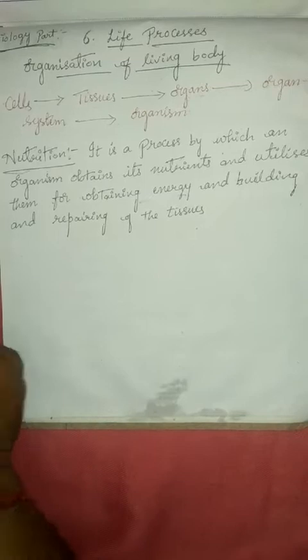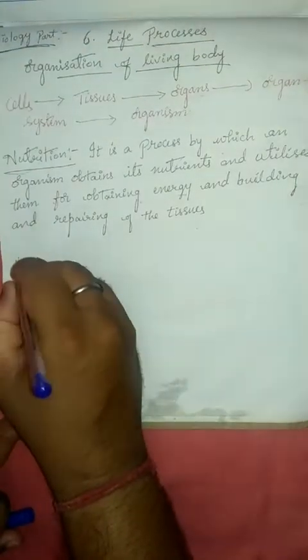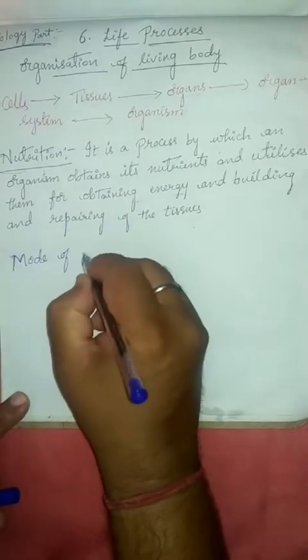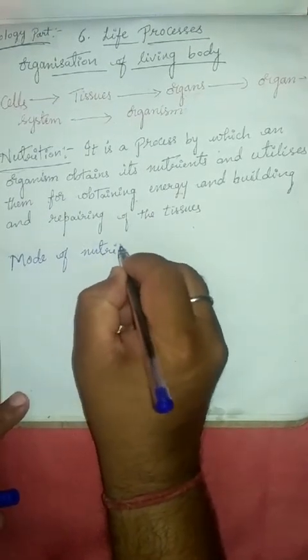Now we discuss the modes of nutrition. There are two types of mode of nutrition.